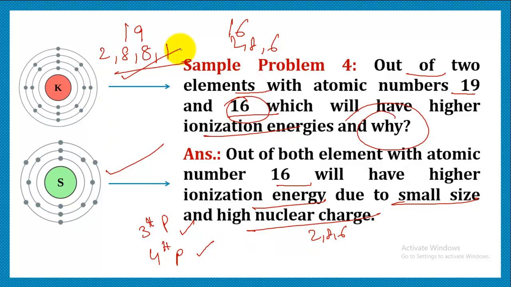And potassium is a metal and it is placed at this place because it belongs to first group, right? You can write it belongs to first group and sulfur belongs to 16th group. So as we move in a period, every time a new electron is being added, due to which nuclear charge increases and size decreases, and due to which its ionization energy becomes quite high.